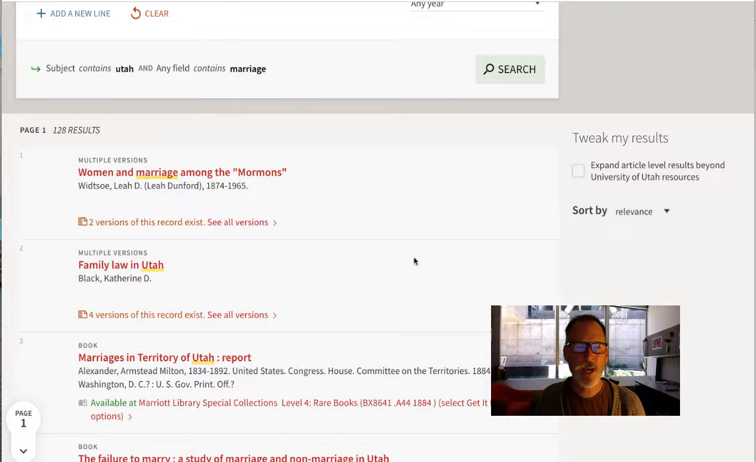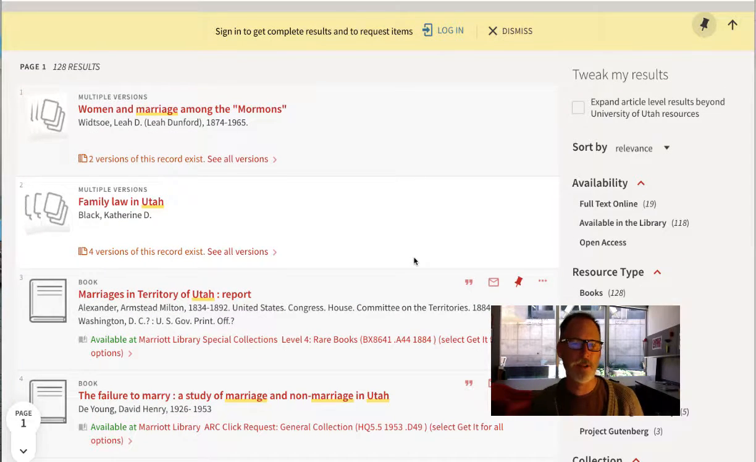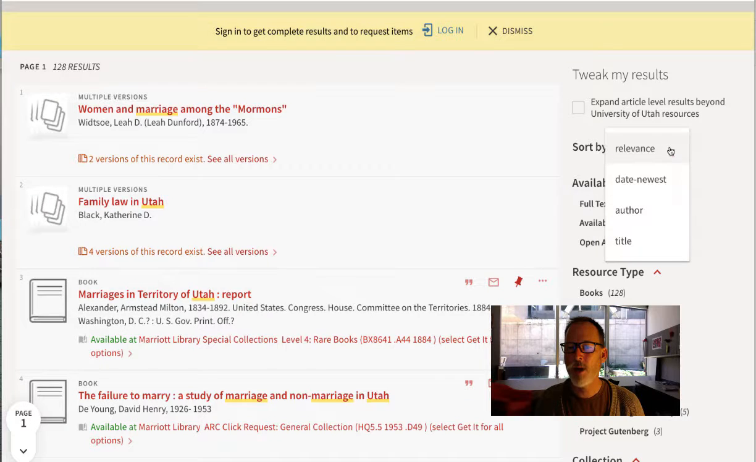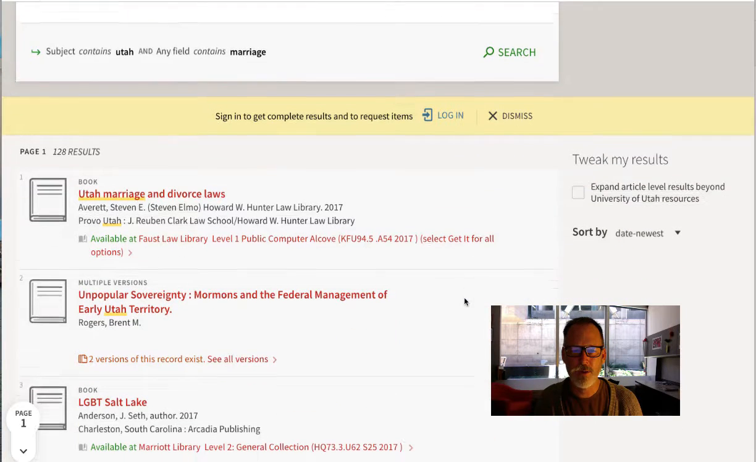I have 128 results, but this goes by what's called a relevancy rating. There's some algorithm in our catalog that says these are the best ones to go off of. I would say it's likely that the word marriage shows up more than once, and so it gets bumped up that relevancy rating. If you're interested in something that's been written about since the beginning of our current century, go by date newest. Since we're in books, it's likely that it's going to be more recent.